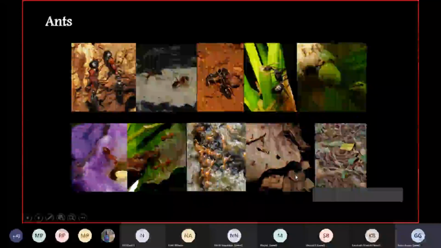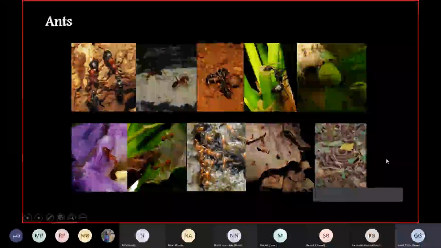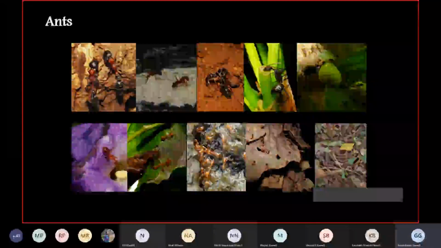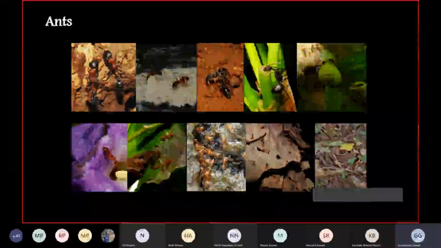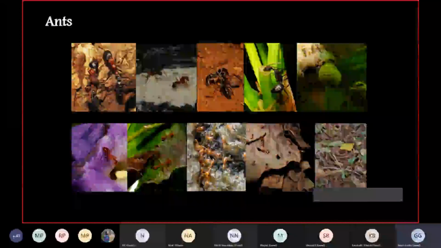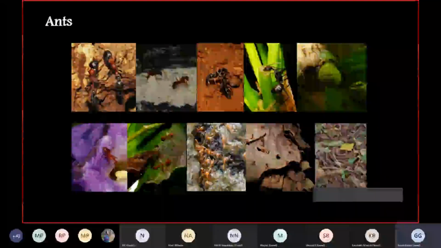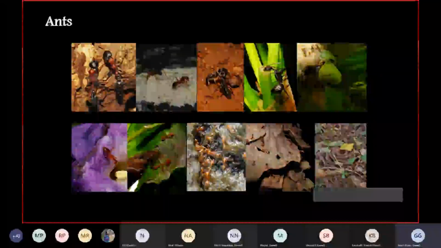And please be careful whenever you have any nest. And when I say careful, that means you just don't have to go nearby. You really don't have to remove the nest. You just have to stay away. That's it. If you don't do anything, they won't do anything to you. That's the simple law.